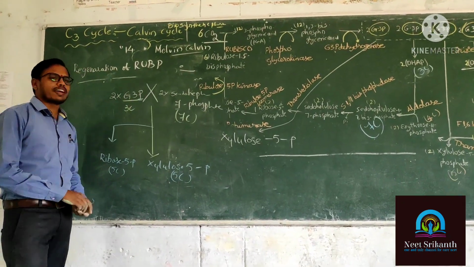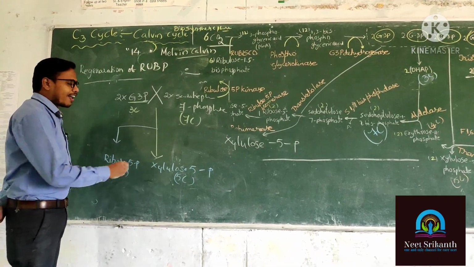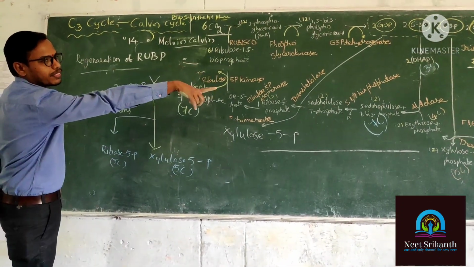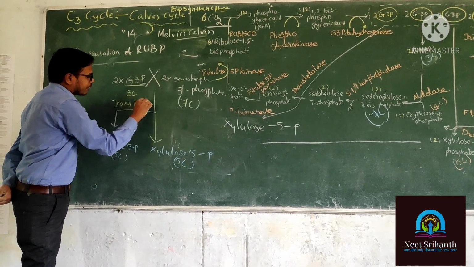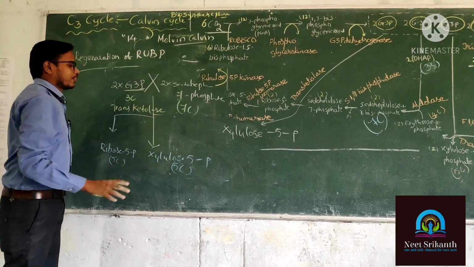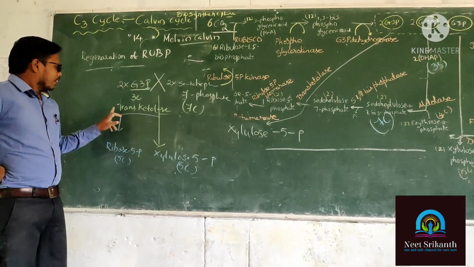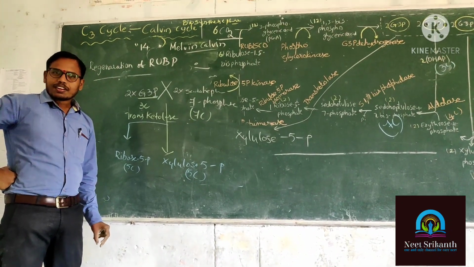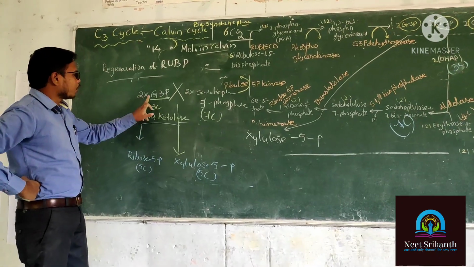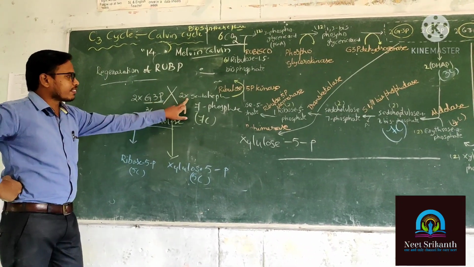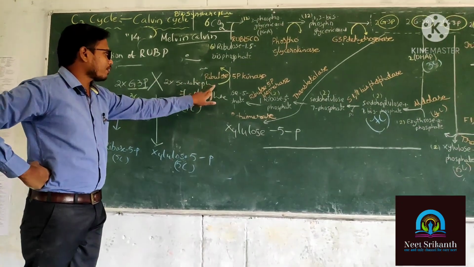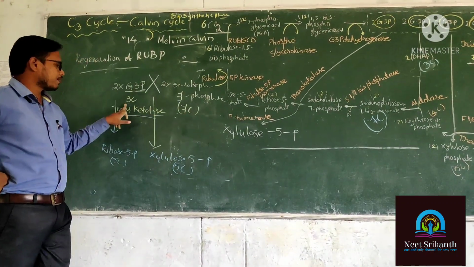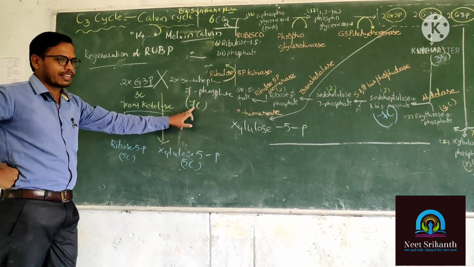So what is the enzyme name? Transketolase. The enzyme name is the same, transketolase. So how to write it in the examination? In the presence of transketolase enzyme, 2 molecules of G3P, which has 3 carbons, react with 2 molecules of pseudoheptulose 7-phosphate, which has 7 carbons. 3 plus 7 is equal to 10.